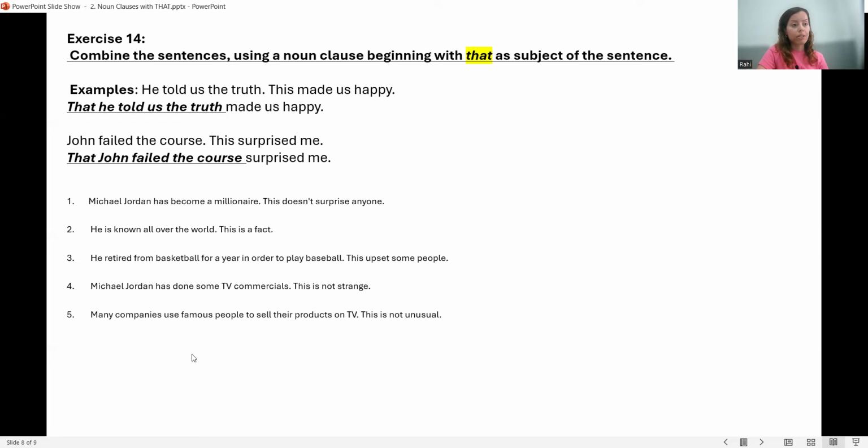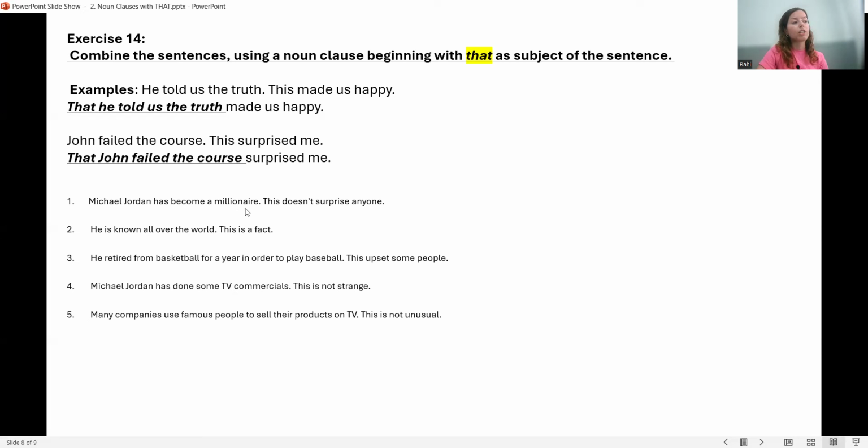Again, please pause the video, do the exercise, combine the sentences, use "that" as the subject of the sentence at the beginning. When you're ready, you can check your answers with me. I will just show you the answers in 2 or 3 seconds. Okay. If you're not ready, again, you have the option to pause the video.